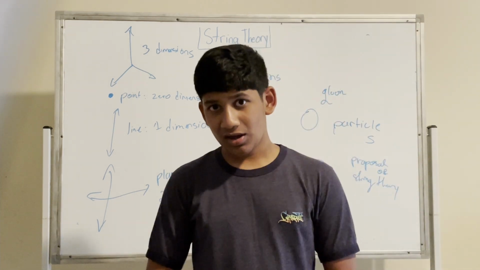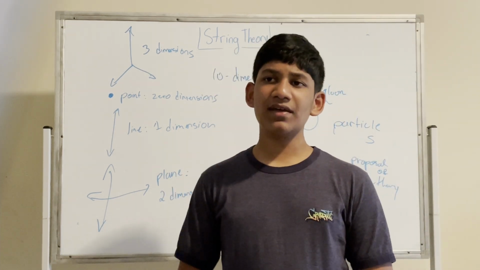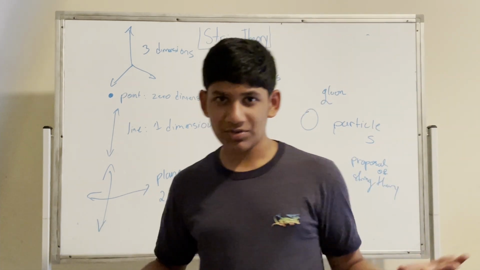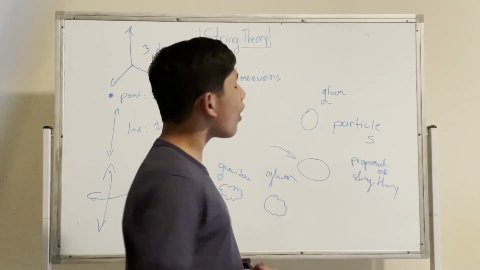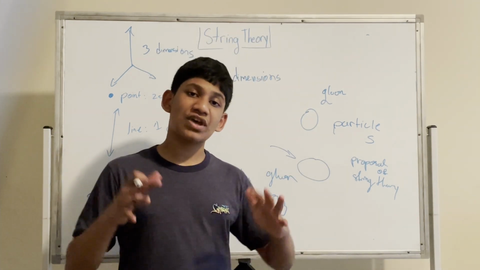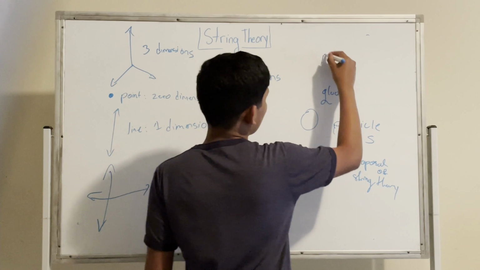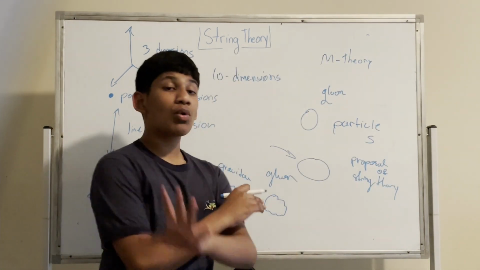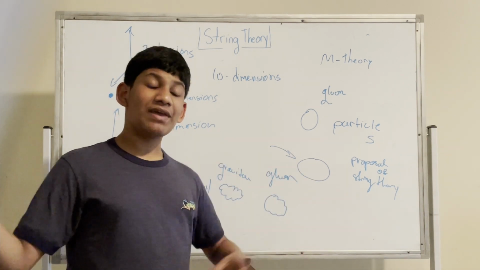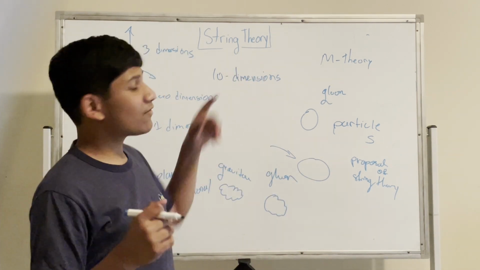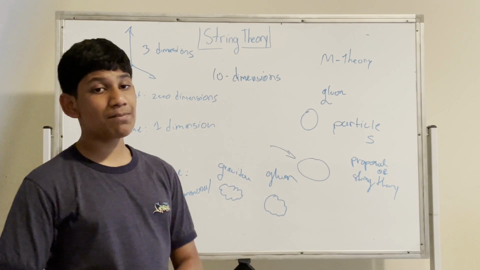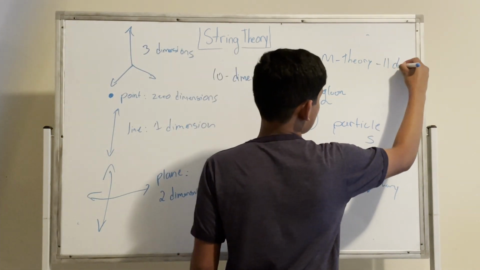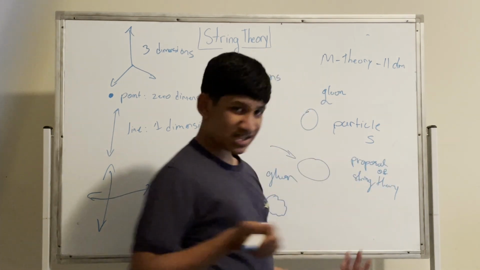Now, which is right? Well, you might be thinking all of them are right, or none of them are right, or one of them is right, or the one that I'm describing is right. Well, the actual thing is that they're all right. They're just 5 different versions of one theory. This is called M theory. M theory is essentially the bigger theory of the 5 different versions of string theory. So there are 5 different versions of string theory, and M theory is the big theory. This requires 11 dimensions. Not much compared to 10 dimensions.